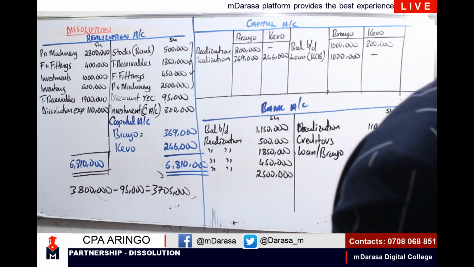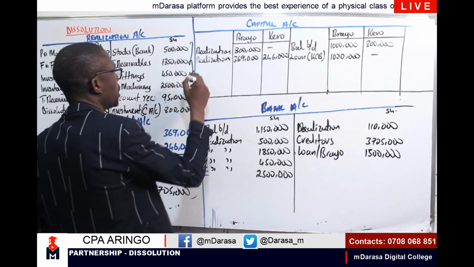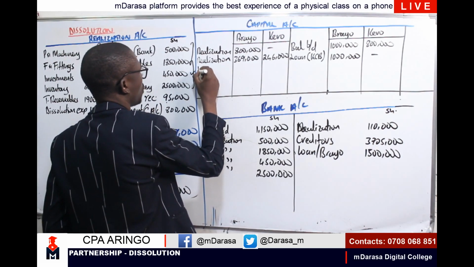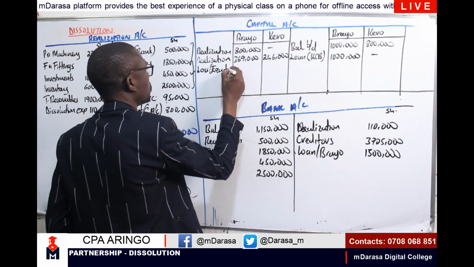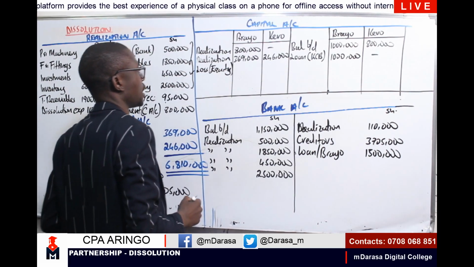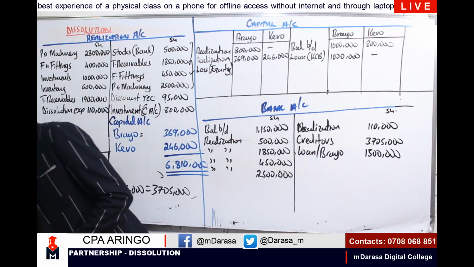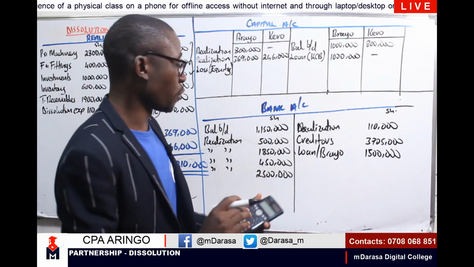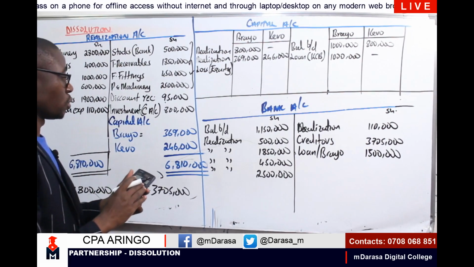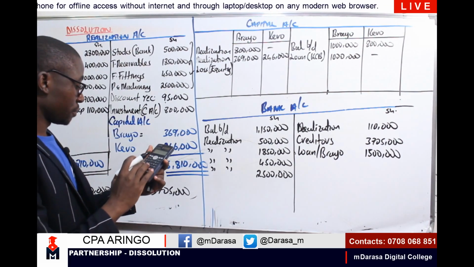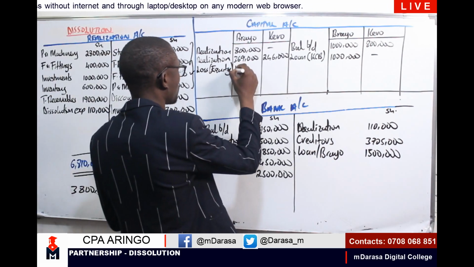That is a loss. So with that loss, we need to share that loss to our partners according to their profit sharing ratio. So in this case, I'm having the loss to be shared, which is equity, of course, to be shared. That is a loss of 250,000. We share that according to our profit sharing ratio. So our profit sharing ratio was 3:2, right? 3:2. So therefore, Brayo will be having 3/5 times 250,000, which in that case would give us 150,000.